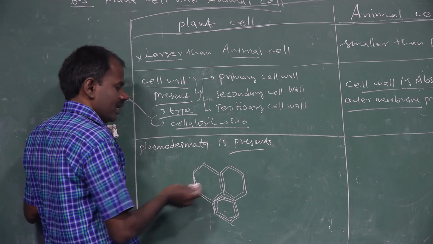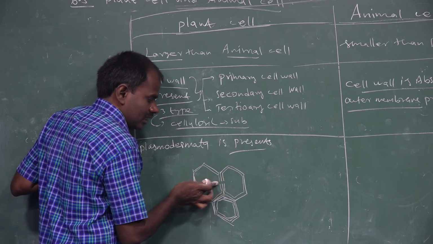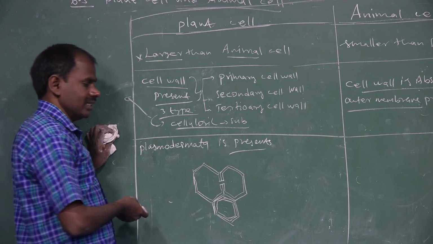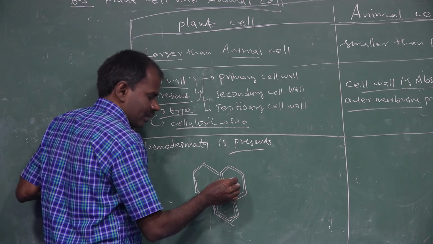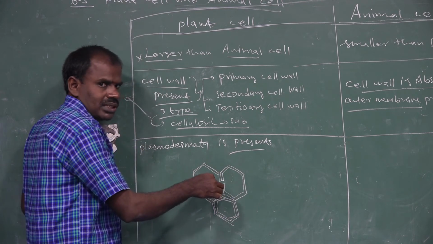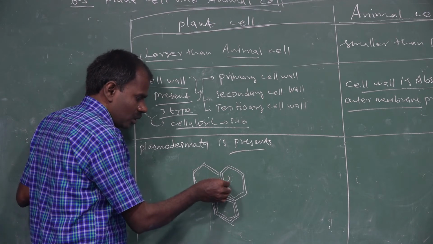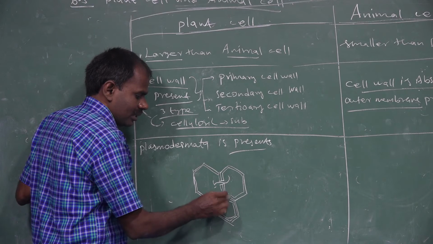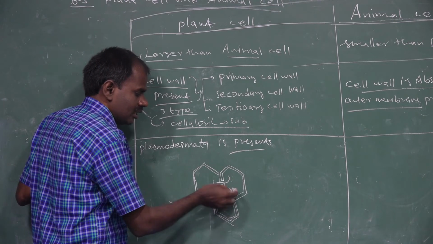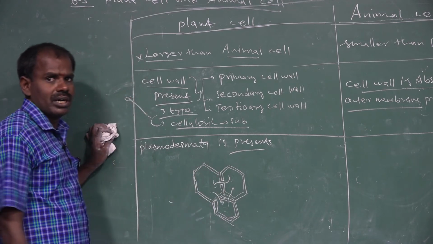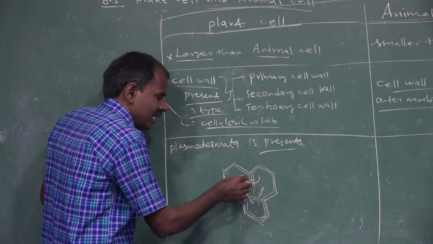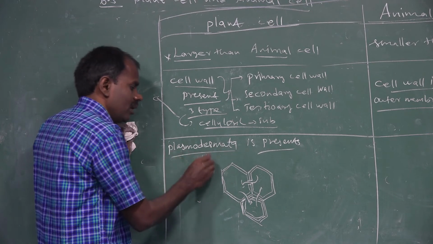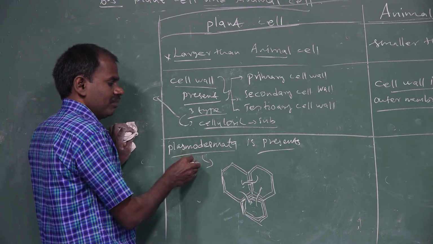So plasmodesmata interconnect adjacent cells. These are minute pores interconnecting the adjacent cells. Nuclear material, proteinous substances, and lipid substances translocate from one cell to another with the help of plasmodesmata. Plasmodesmata are present only in plant cells.